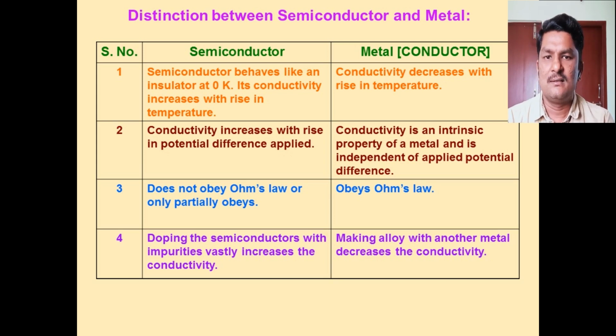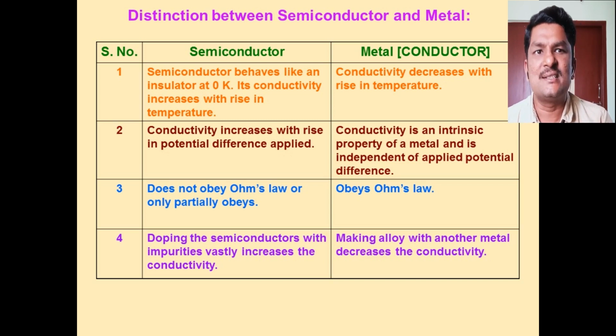Okay, dear. So distinguish between semiconductors, insulators and conductors. Note down the points and write down the notes.